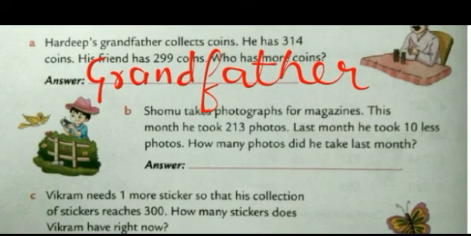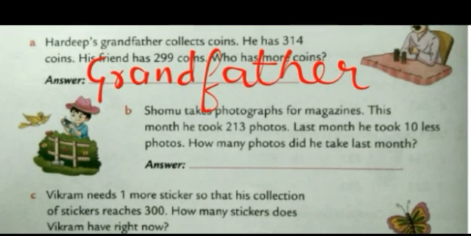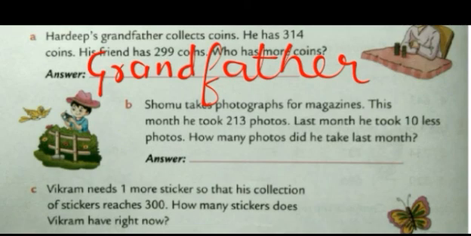Somu takes photographs for magazines. This month he took 213 photos. Last month he took 10 less photos. How many photos did he take last month? So we have to just find out 10 less than 213. So what is 10 less than 213? It will be 203, because when you subtract 10 from 213, you will get 203.